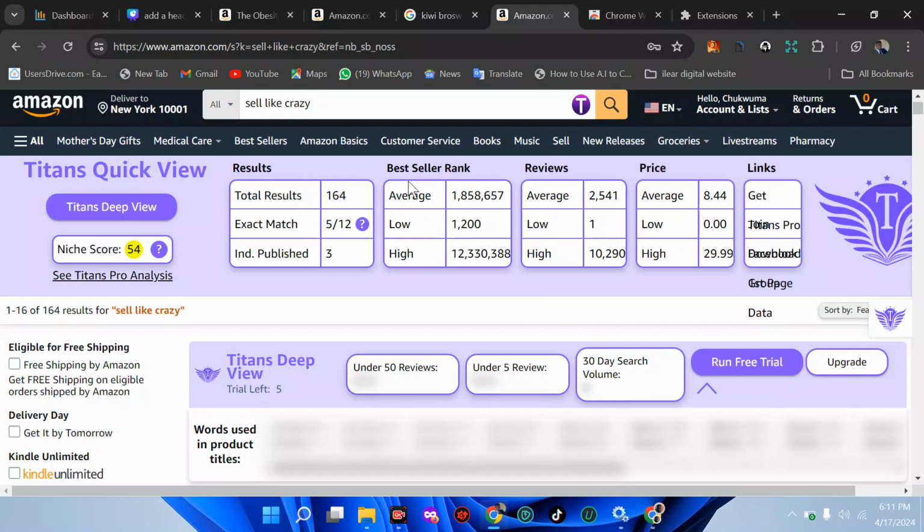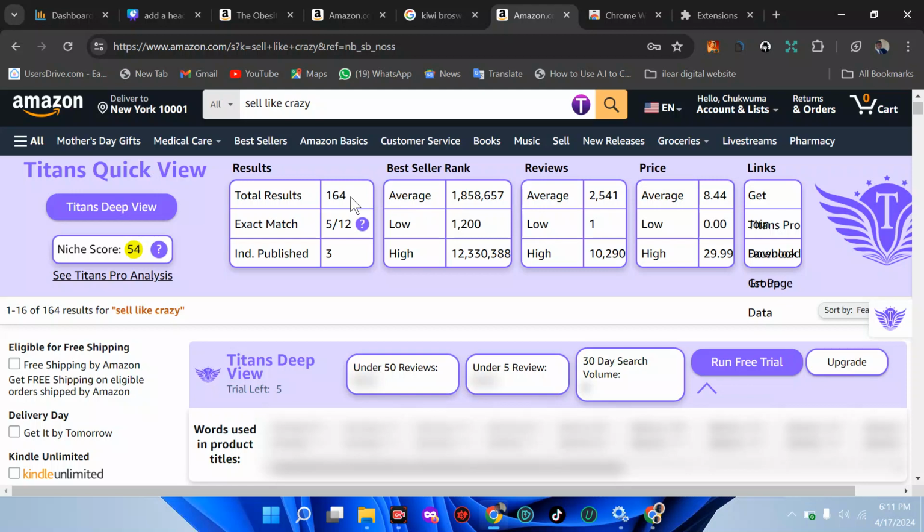You can see average bestseller rank. This is not a good keyword to write about, because few people are searching for it. That is why you see few people are searching for this. There's no way this keyword will rank, because this is 1,000. That means you'll be having just one sale in 5 days, which is not good. The bestseller rank should not be more than 100,000. Your search result should not be more than 1,000.